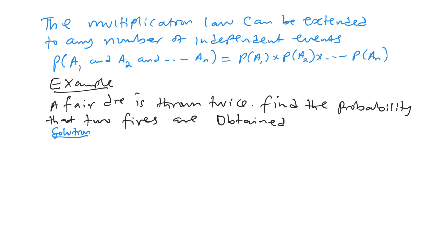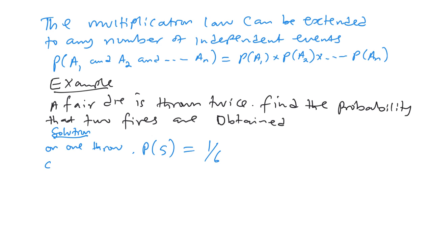So on one throw, the probability of getting a 5 is 1 out of 6, because any ordinary die has 6 faces.